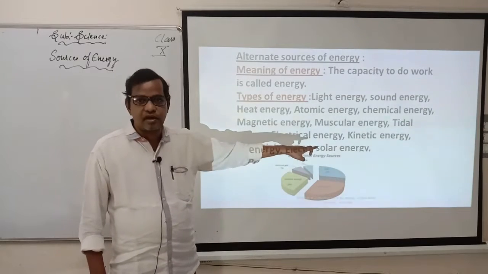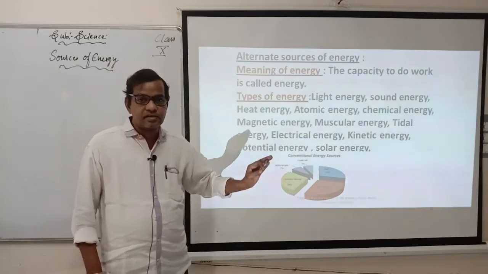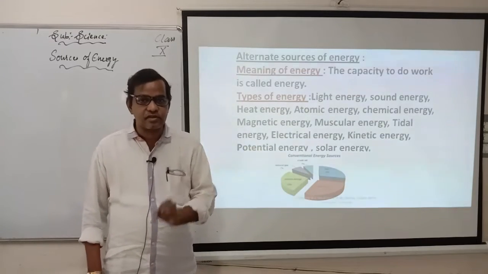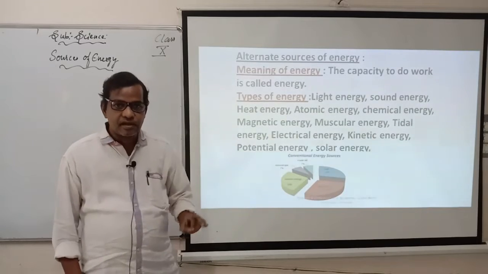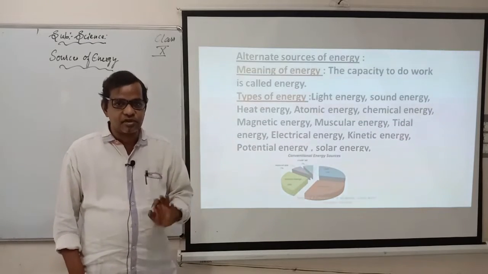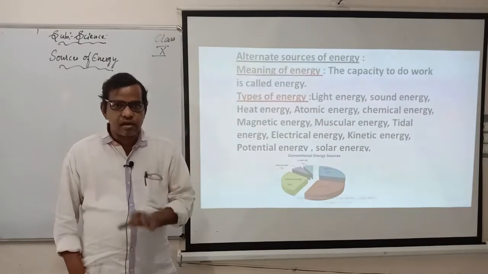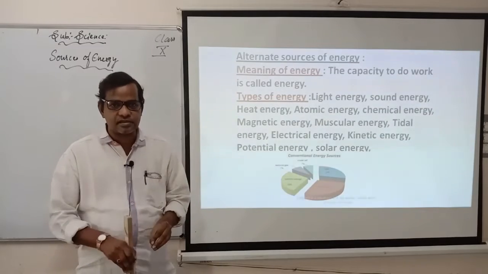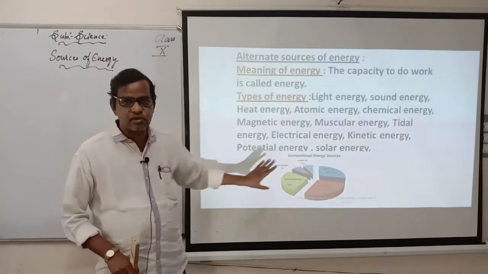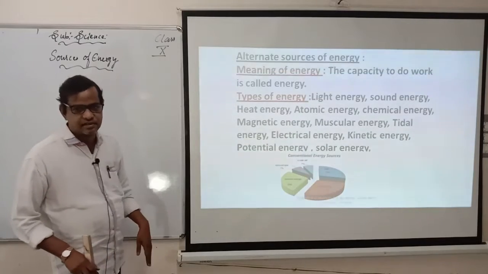Kinetic energy I told you already. What is kinetic energy? The energy that a body possesses because of its motion. When the body is in motion, then we say it has kinetic energy. What is potential energy? The energy that a body possesses because of its position. Every object in the world wants potential energy only, meaning they want to be at rest. They don't need kinetic energy. This is about kinetic energy, potential energy, and the types of energies.